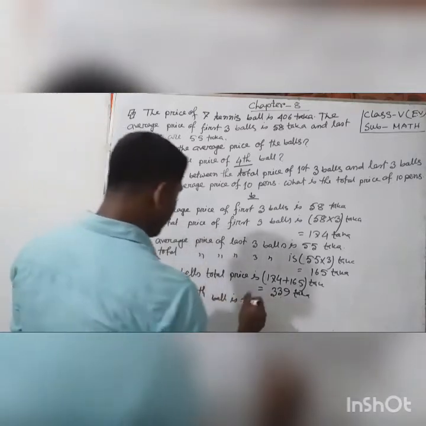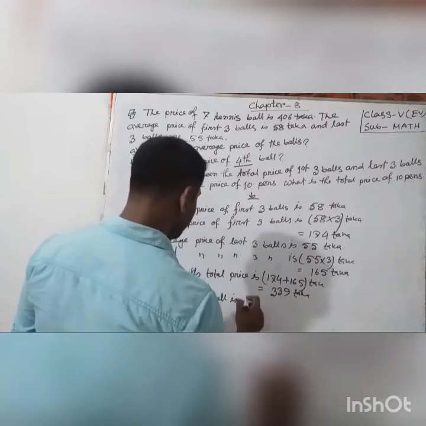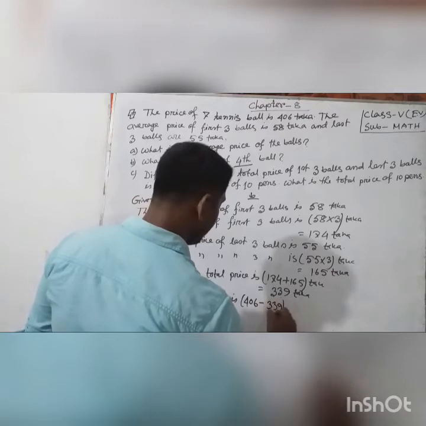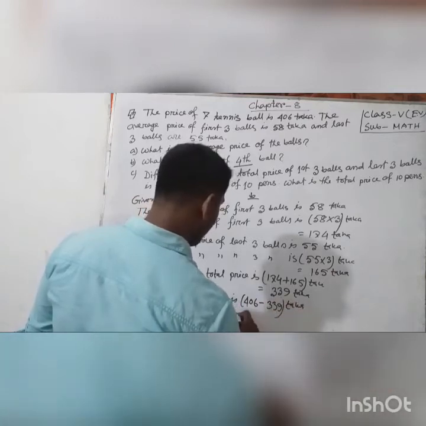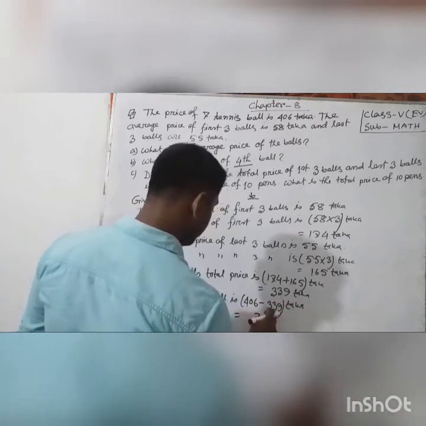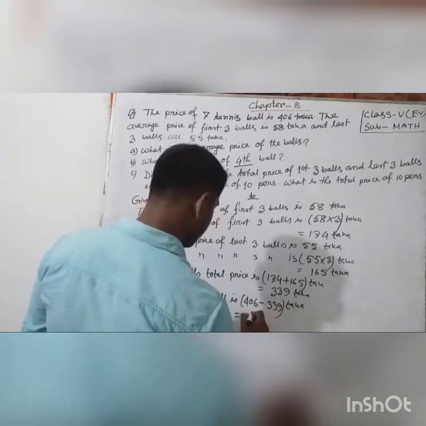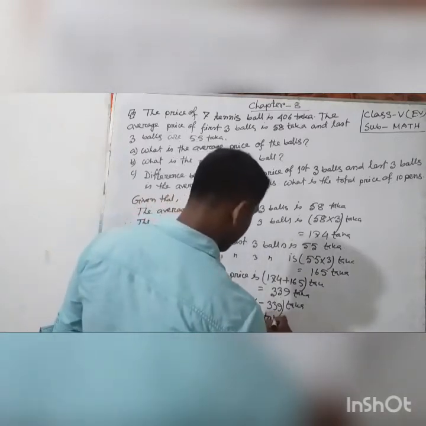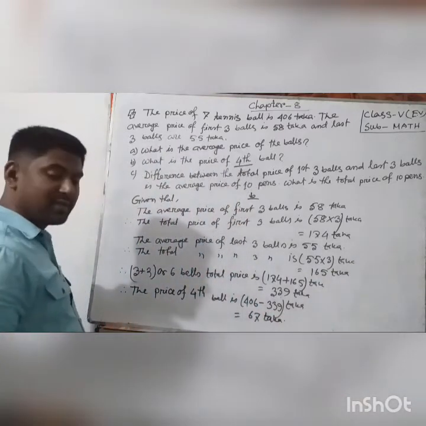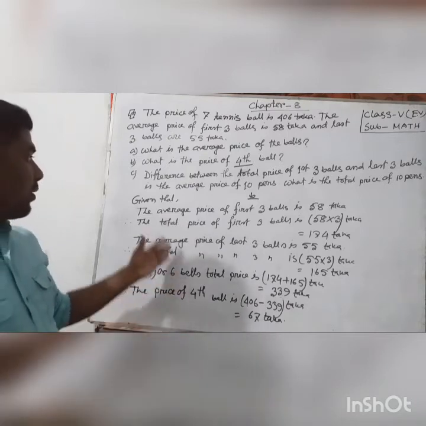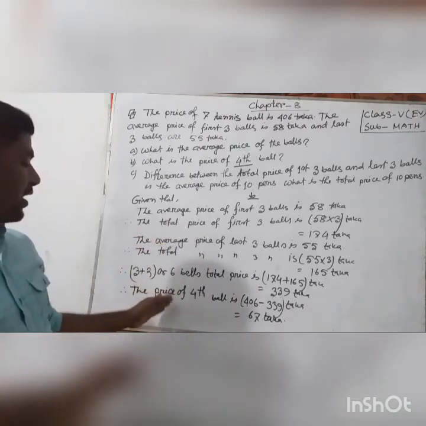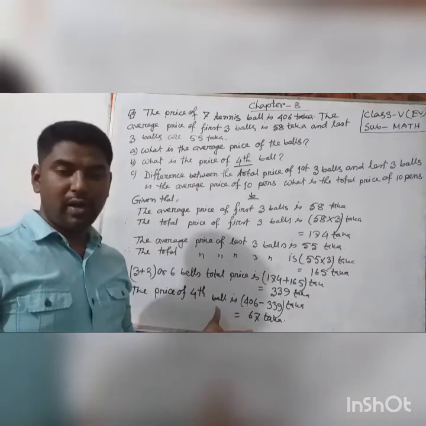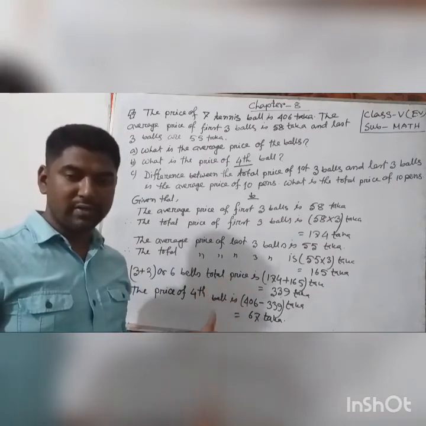So the fourth ball price is 406 minus 339 taka, or 67 taka. Okay, this is the answer. I hope everybody understands. It is very simple.